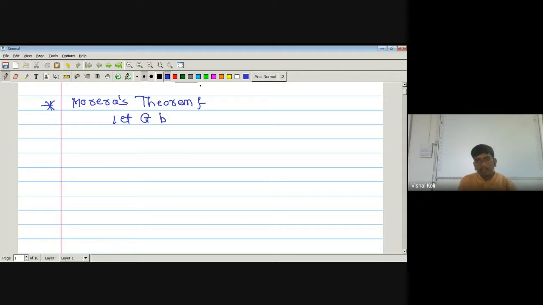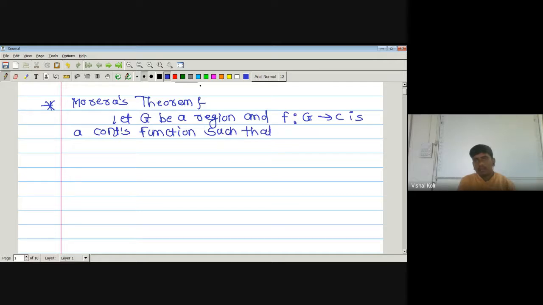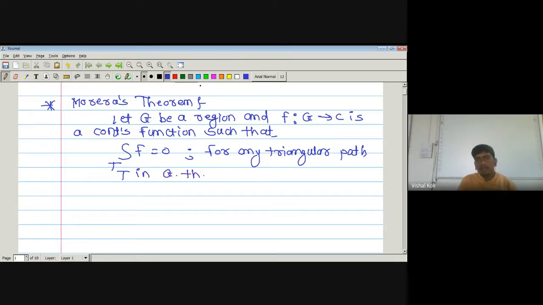Let G be a region and f from G to C be a continuous function such that the integral over the path T of the function f is equal to 0 for any triangular path T in G. Then f is analytic on G.